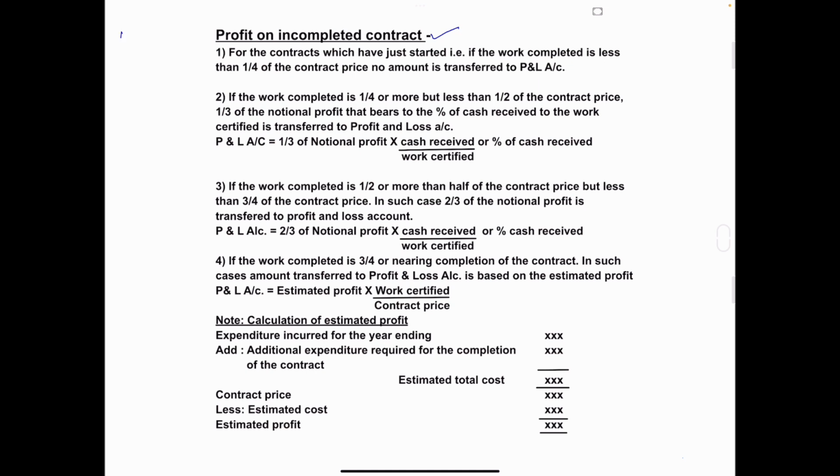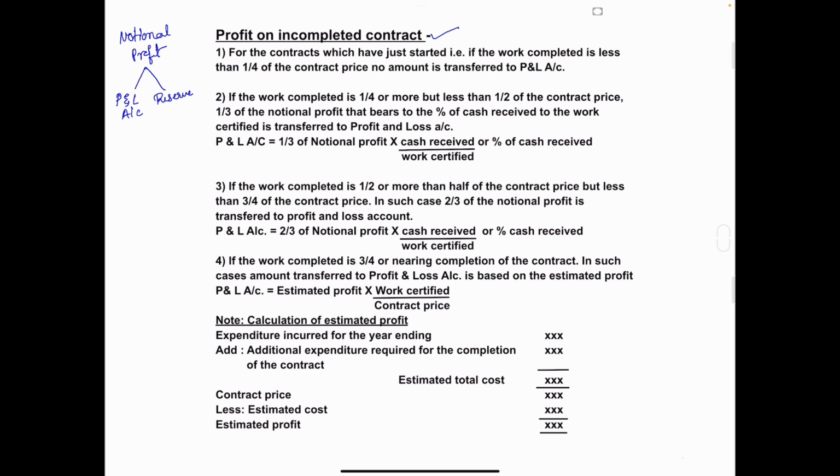This notional profit is transferred to profit and loss account and reserve. The portion of notional profit is transferred to profit and loss account and the remaining to reserve. So on which condition will you transfer this notional profit amount to profit and loss account, and why?